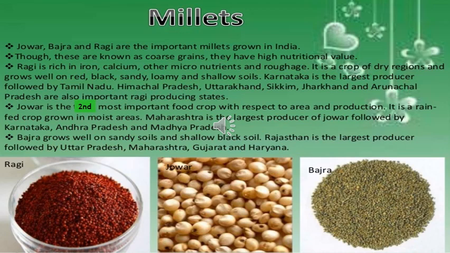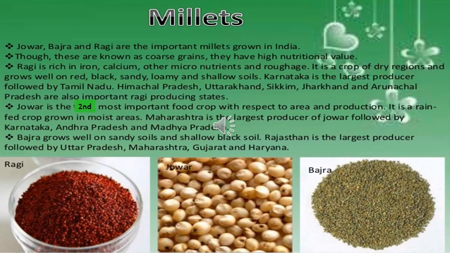It is a crop of dry regions and grows well on red, black, sandy, loamy and shallow soils. Karnataka is the largest producer, followed by Tamil Nadu. Himachal Pradesh, Uttarakhand, Sikkim, Jharkhand and Arunachal Pradesh are also important ragi producing states.